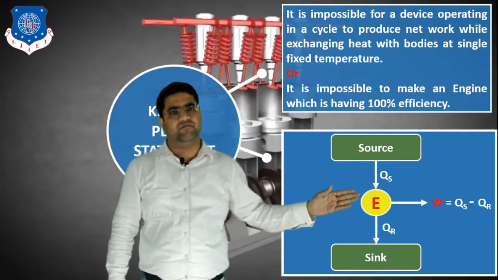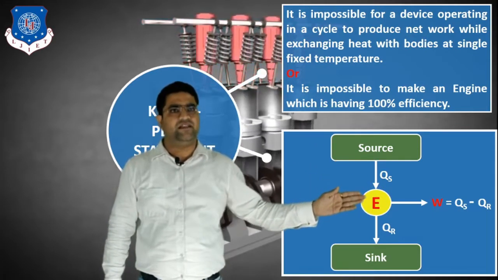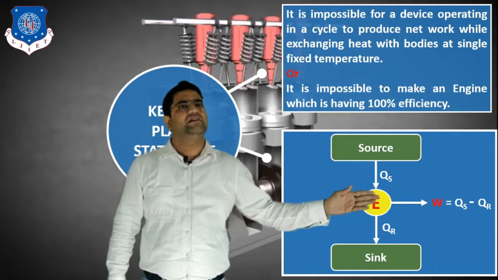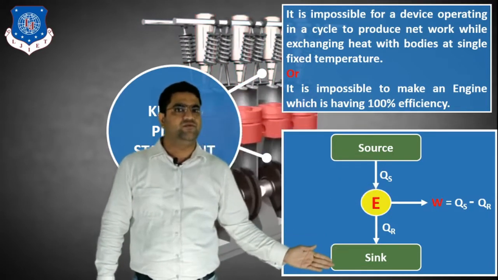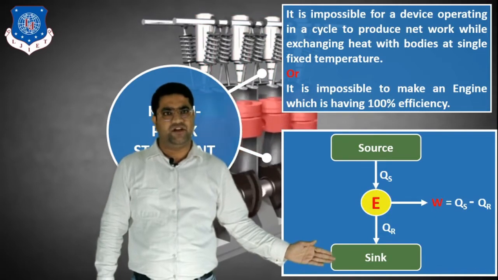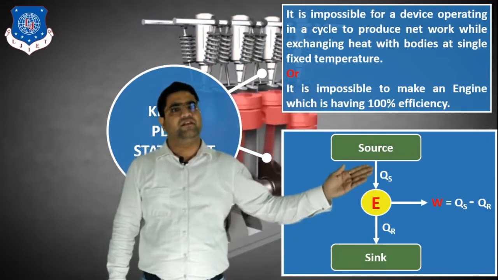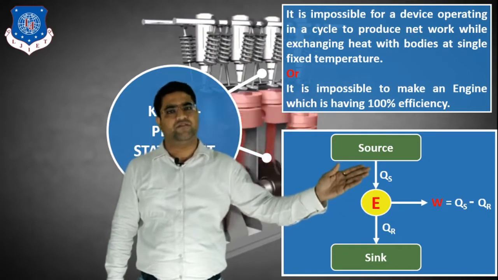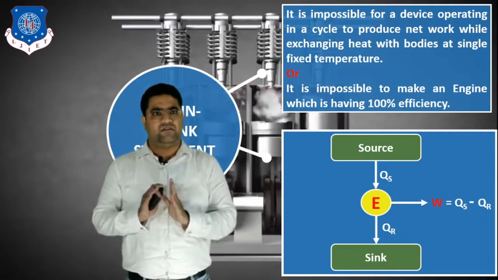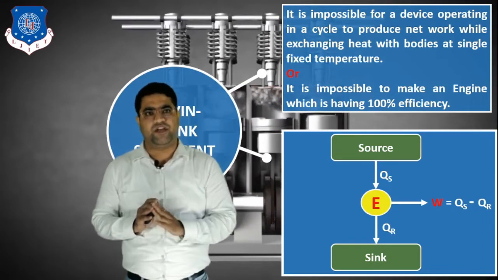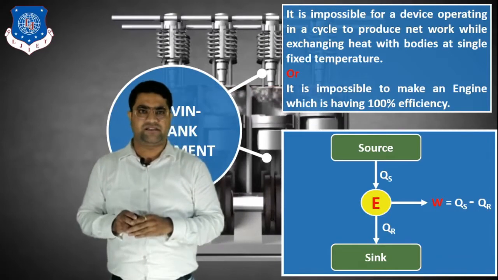But if we take an example where the amount of heat supplied is 100 kilojoules and the amount of work done is 60 kilojoules, then the 40 kilojoules of heat will always be rejected to the low temperature body. So we can say that the amount of work will never be equal to the amount of heat supplied. So you cannot get 100% work from this heat supply. Okay, so this is all about the Kelvin-Planck statement.